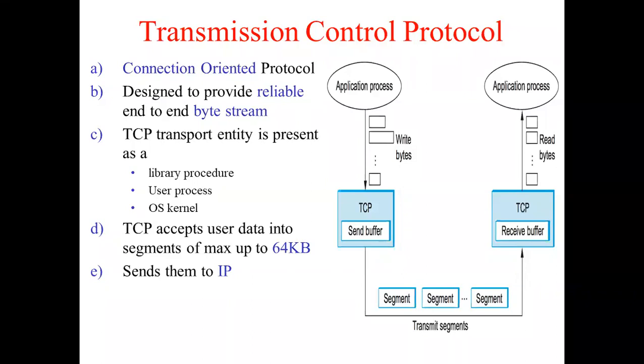The first is that TCP is a connection-oriented protocol. Now we all know what is meant by connection-oriented. Basically, in a connection-oriented protocol, between the sender and the receiver, a dedicated connection is set up. Only after the connection is complete, the data transfer will happen. So TCP is one such protocol which first sets up a connection with the receiver. Once the dedicated exclusive connection is available, then only data transmission will take place.